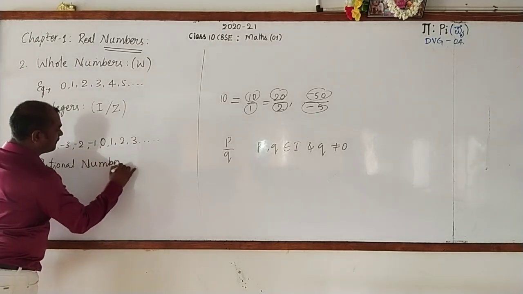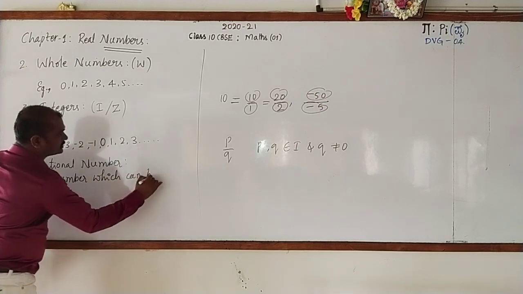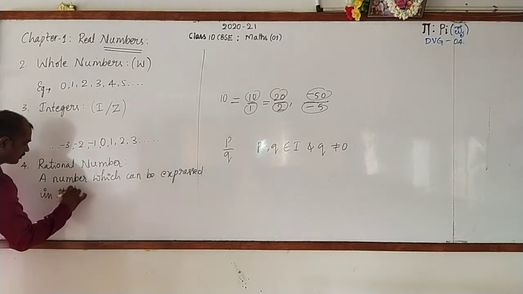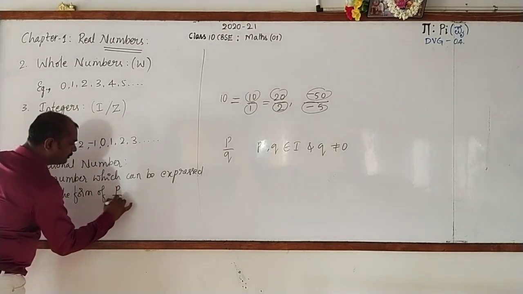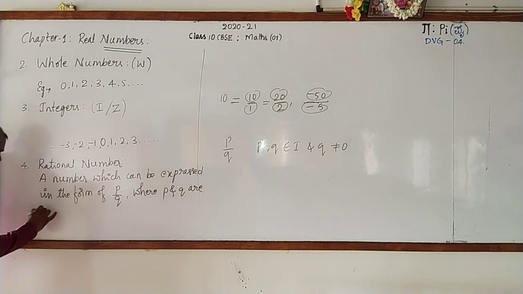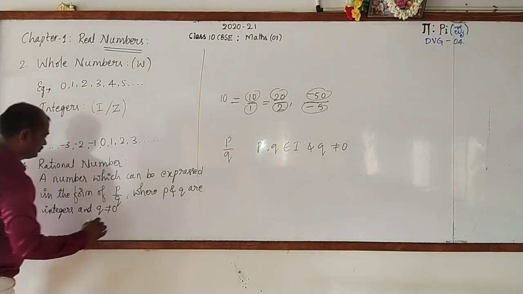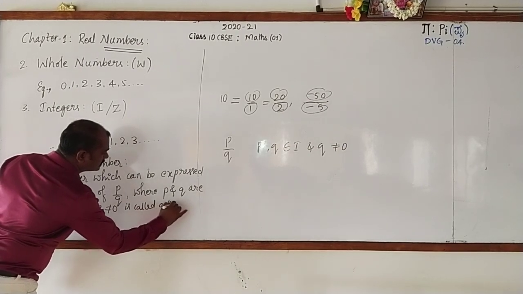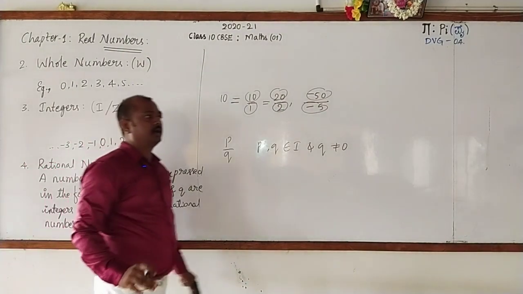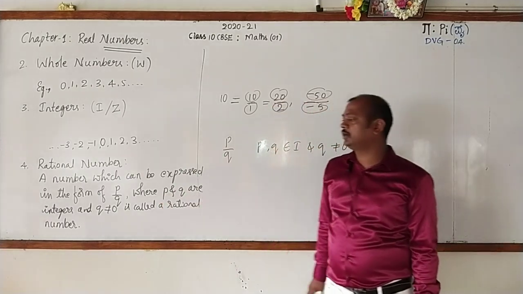Rational number. A number which can be expressed in the form of P by Q, where P and Q are integers and Q is not equal to 0, is called a rational number.